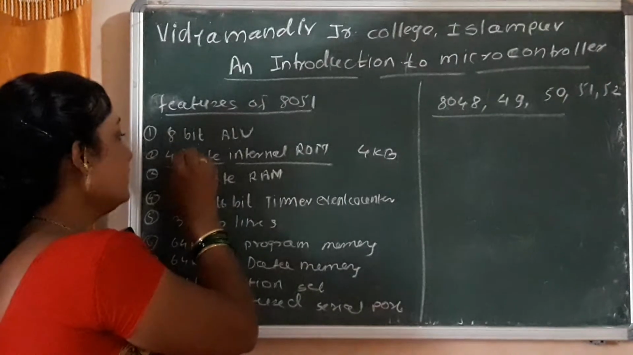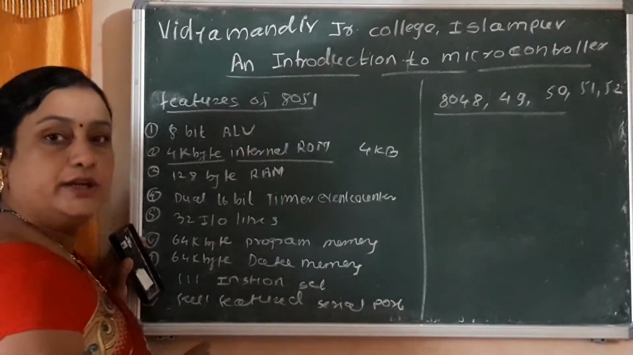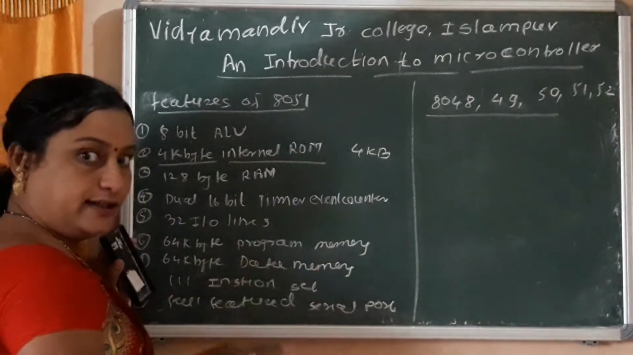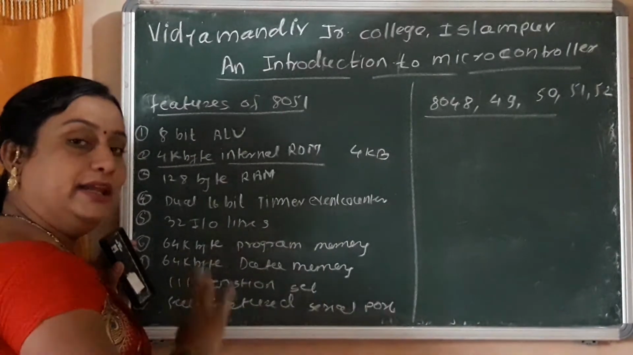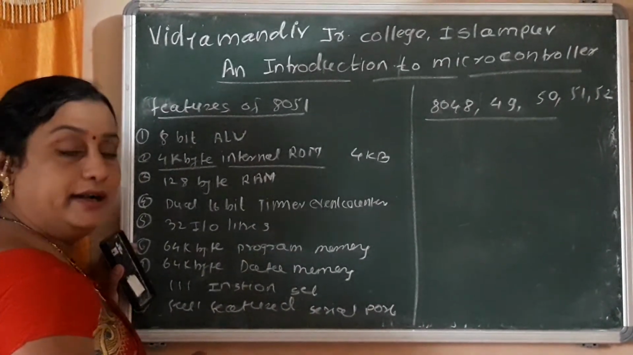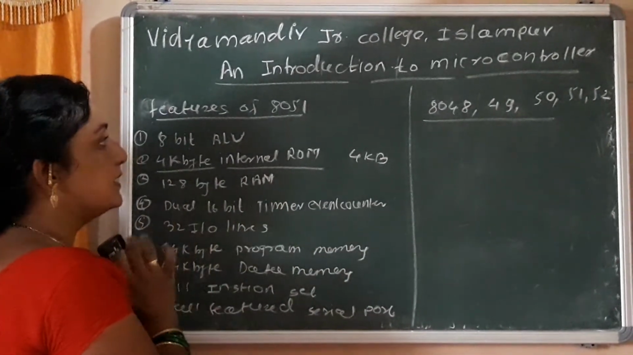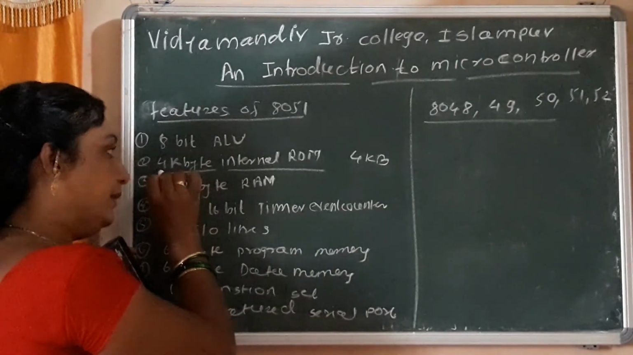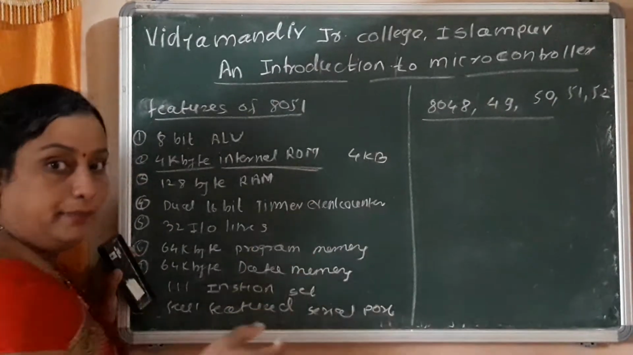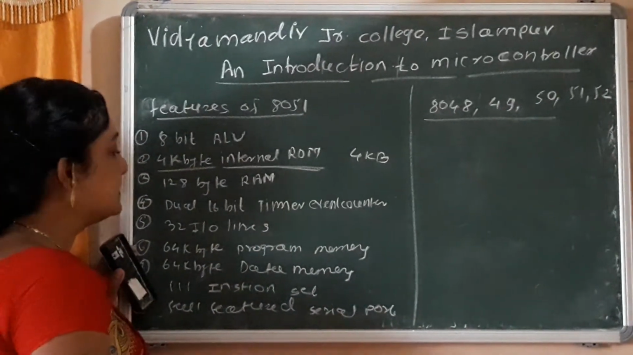The next point is the programming model of 8051. We will detail how the program memory can be divided into 64 kilobyte and how the data memory can be divided into 64 kilobyte. In the next lecture we discuss all those points. But remember that here it is 4 kilobyte internal ROM, because this ROM is built into the integrated circuit.